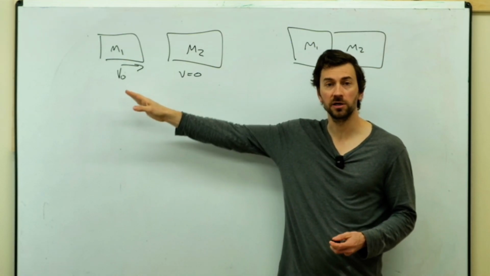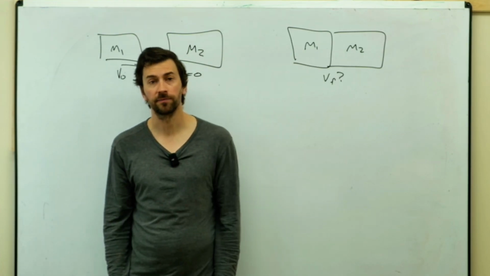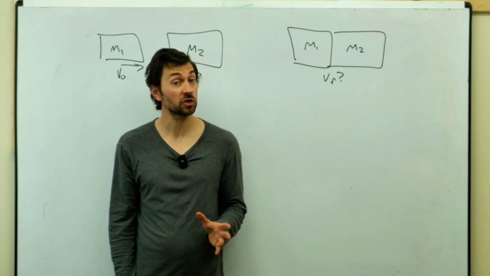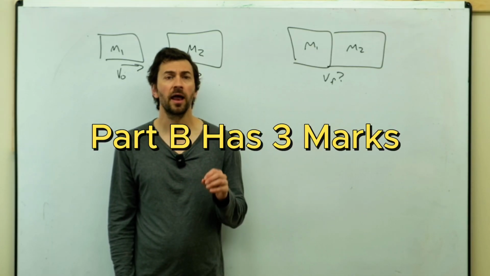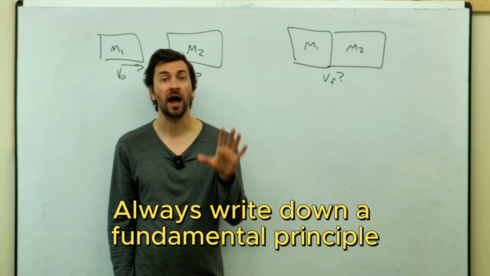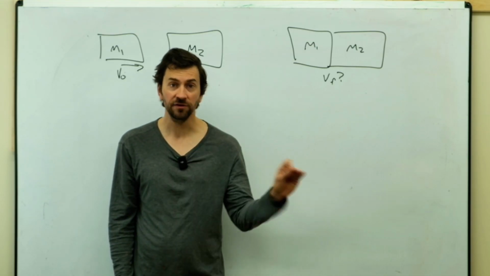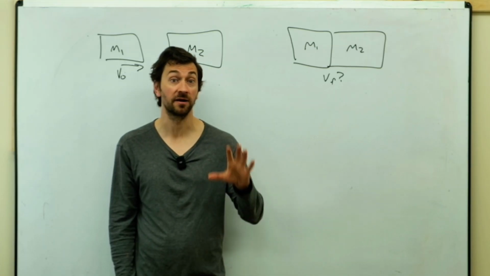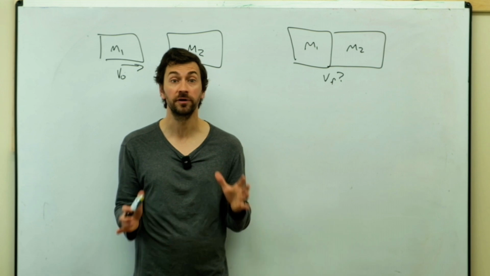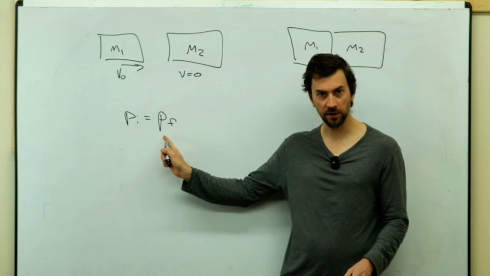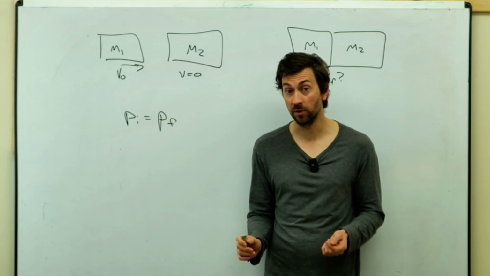So here's my initial situation. That block's got a velocity. And here's my final situation where they're moving together. Now this question is actually also worth 3 marks. Usually derivations are worth 3 marks. And how do I get the first mark? I write down a fundamental physics principle. So whenever there's a derived question, we always write down a fundamental physics principle. Here, I'm going to write down the conservation of momentum in equation form. There you go. That's already 1 out of 3 marks.